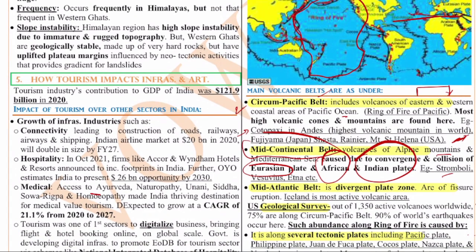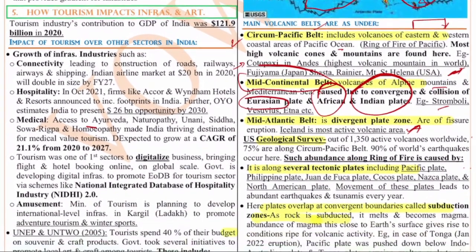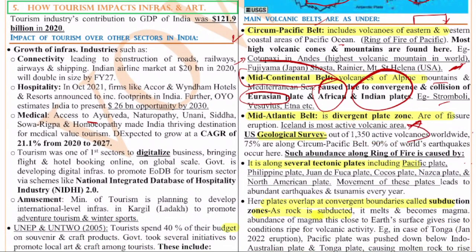Next, the mid-Atlantic belt. This is a very important belt, and a very famous one, because here we have the mid-Atlantic ridge where a new plate is continuously created. So it is a very seismically active region. Here we have the divergent plate and there are fissures of eruption. Iceland is the most active volcanic area. According to the US Geological Survey, out of 1350 active volcanoes worldwide, 75% are along the circumpacific belt and 90% of the world's earthquakes occur here.